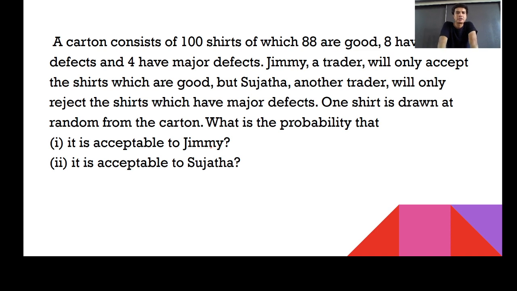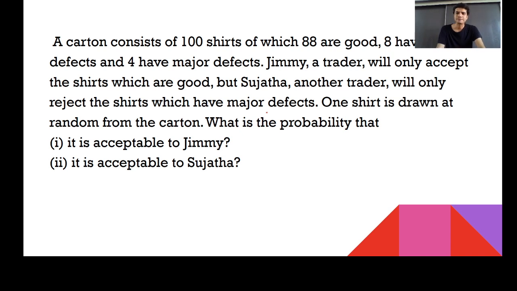A carton consists of 100 shirts. Do you think that this many shirts will be there in your home? I do not have this many. A carton consists of 100 shirts, of which 88 are good, 8 have minor defects, and 4 have major defects. Jimmy, a trader, will only accept the shirts which are good. He won't consider minor defects as well as major defects. But Sujata, another trader, will only reject the shirt which has a major defect. Sujata says that she believes minor defect is okay. Maybe I'll be giving less price and selling it.